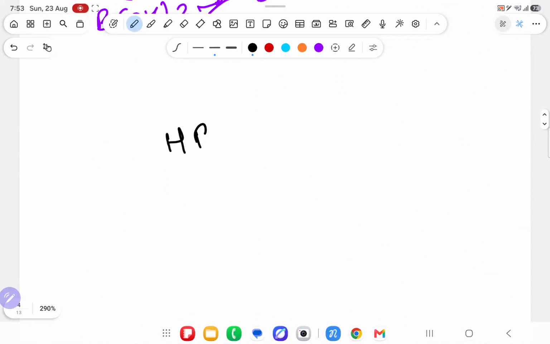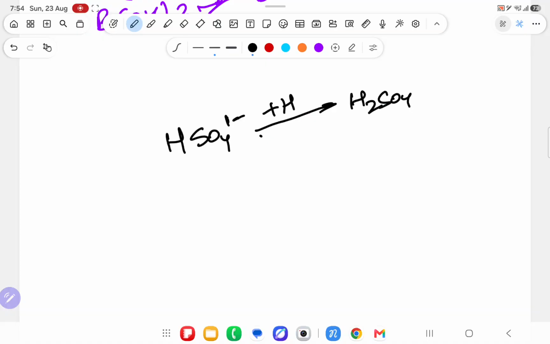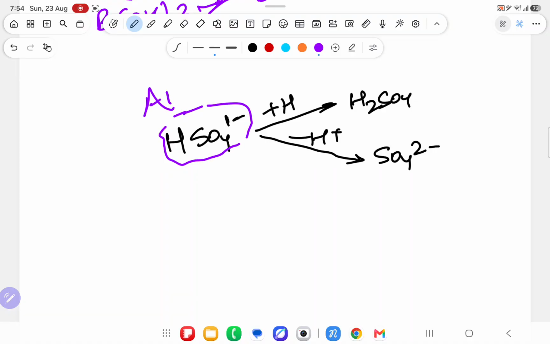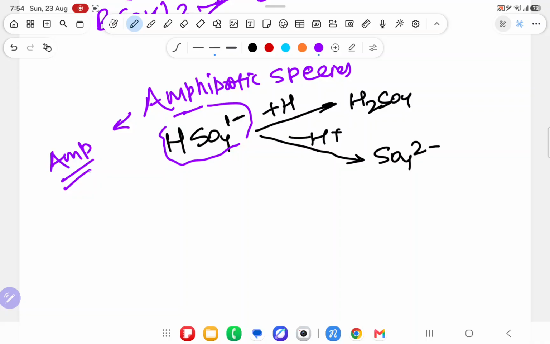Suppose I have written HSO4 1 minus. Will it accept H plus? Yes sir, accepting H plus, it will become H2SO4. Will it donate H plus? Yes sir, it will donate H plus and become SO4 2 minus. So this species is known as amphiprotic species. I will write it from now as AMP.